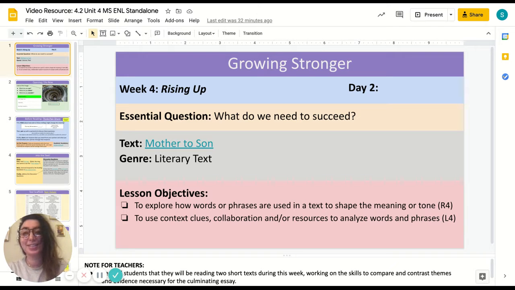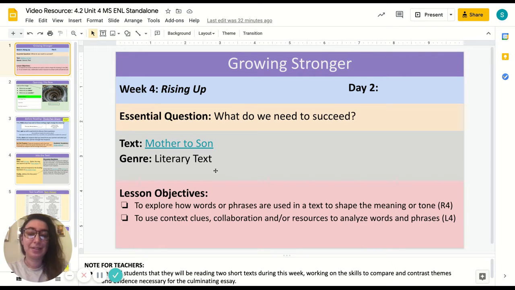Hi, teachers and students. This is Unit 4, Week 4, Day 2 of the Middle School ENL Standalone curriculum. Continuing with the essential question, what do we need to succeed? And reading the text today, Mother to Son by Langston Hughes.